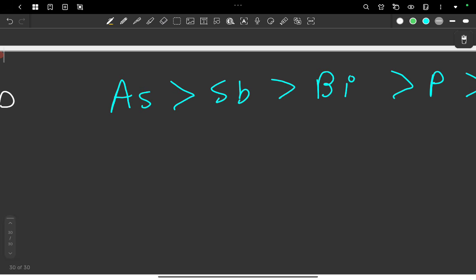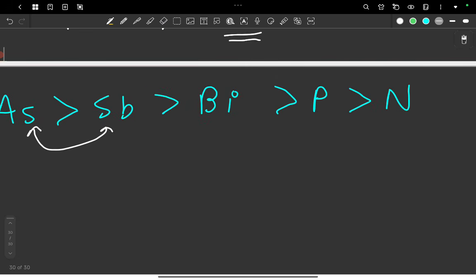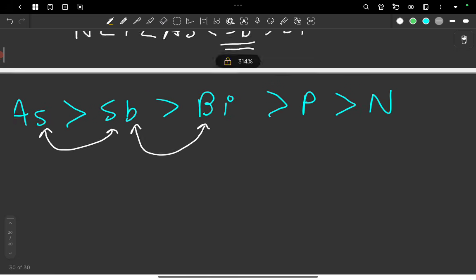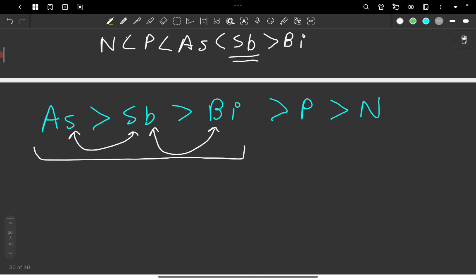First thing, you can see that the alphabet begins with an A, so start this with A. And arsenic is As, so S, S, B, B. So this is how you can remember the big guys. And after that, I don't think you will have trouble memorizing that phosphorus is greater than nitrogen.